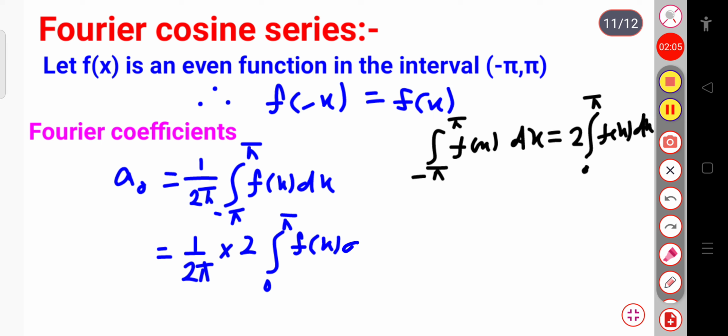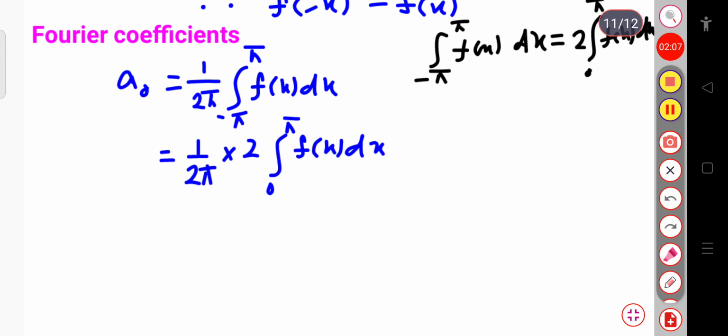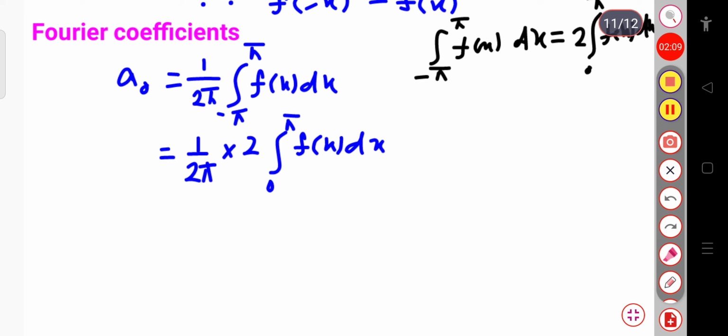This 2 gets cancelled. So finally the value of a naught will be 1 by pi integration from 0 to pi of f of x dx. Now similarly we can calculate the other coefficients.